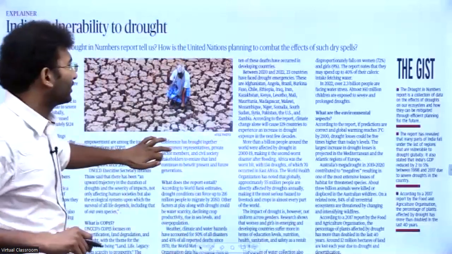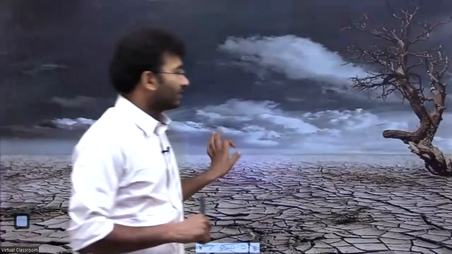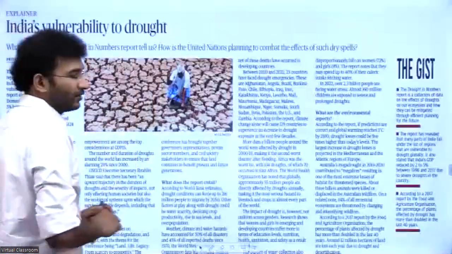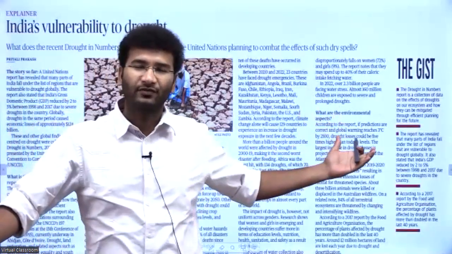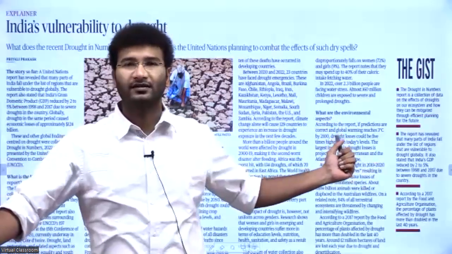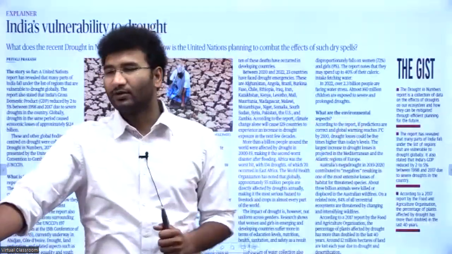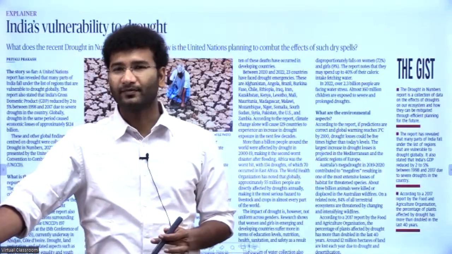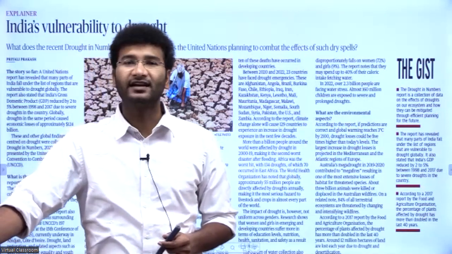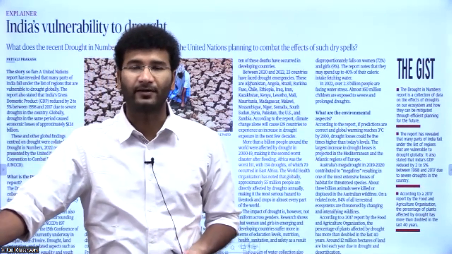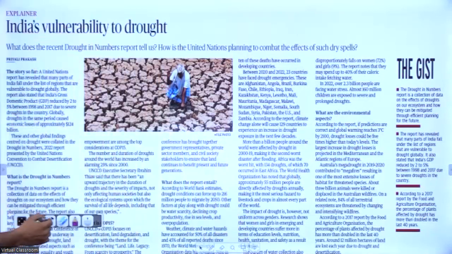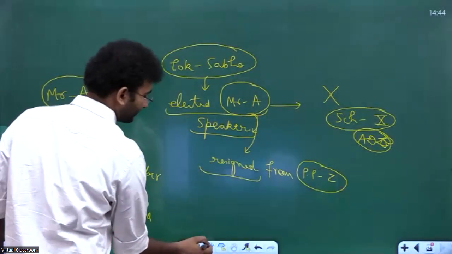So let us quickly try to understand, firstly, the nuances of this article. We'll first try to understand the genesis of the United Nations Convention to Combat Desertification. If I ask you a question, what exactly is a drought? Or else, what exactly is desertification? Can you try to guess what exactly is desertification?